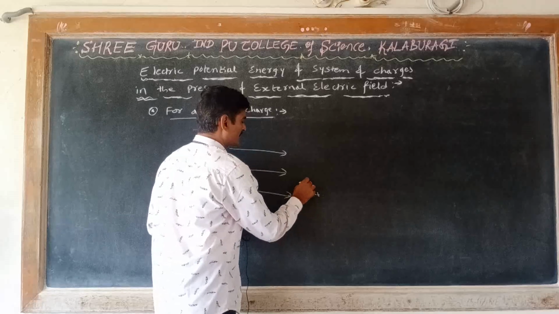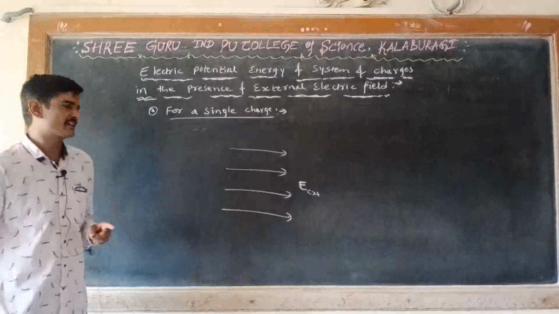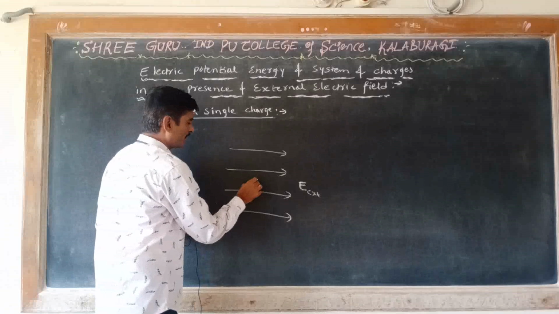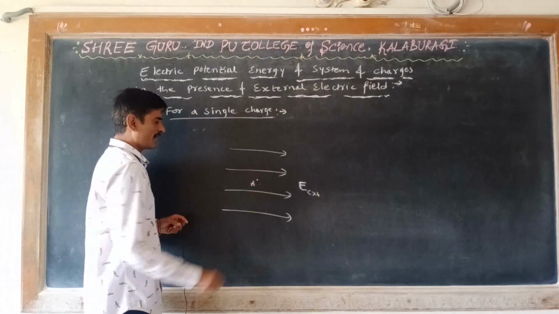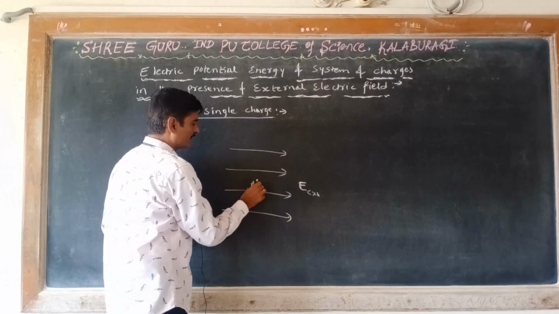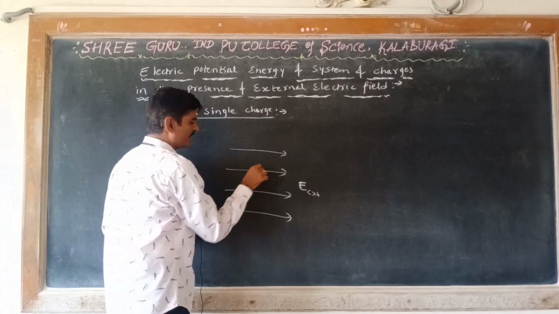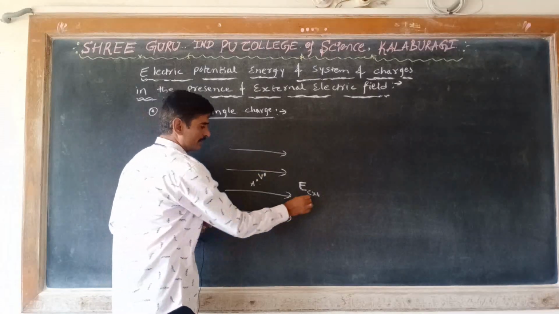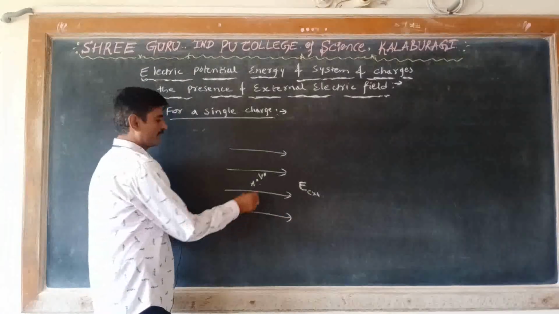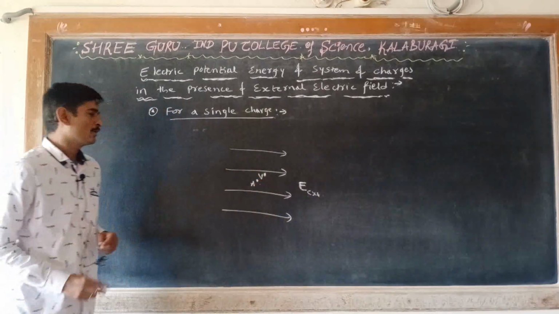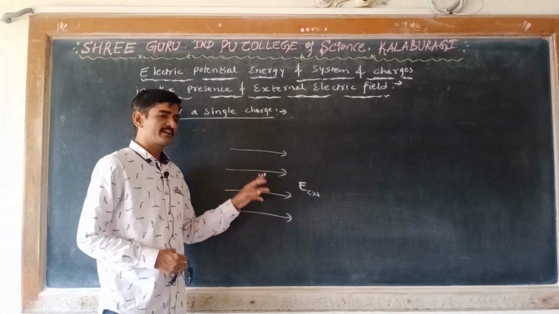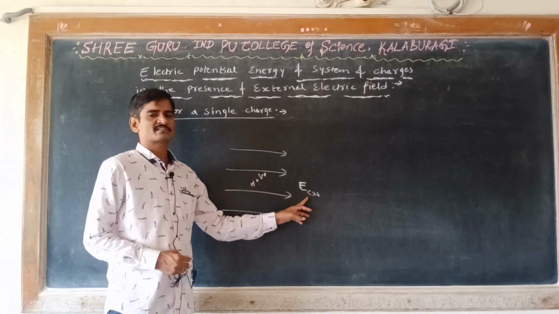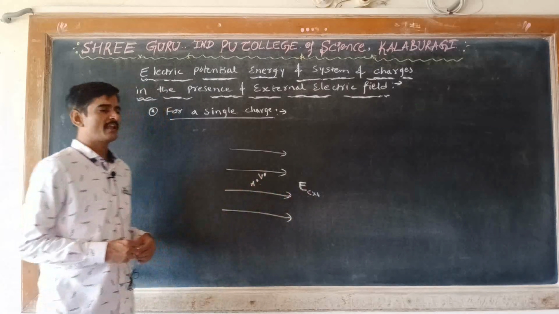So the external electric field in this region is E_ext. And now at a point A in the external electric field, the electric potential is V dash. V dash is the electric potential due to the external electric field at the point A.